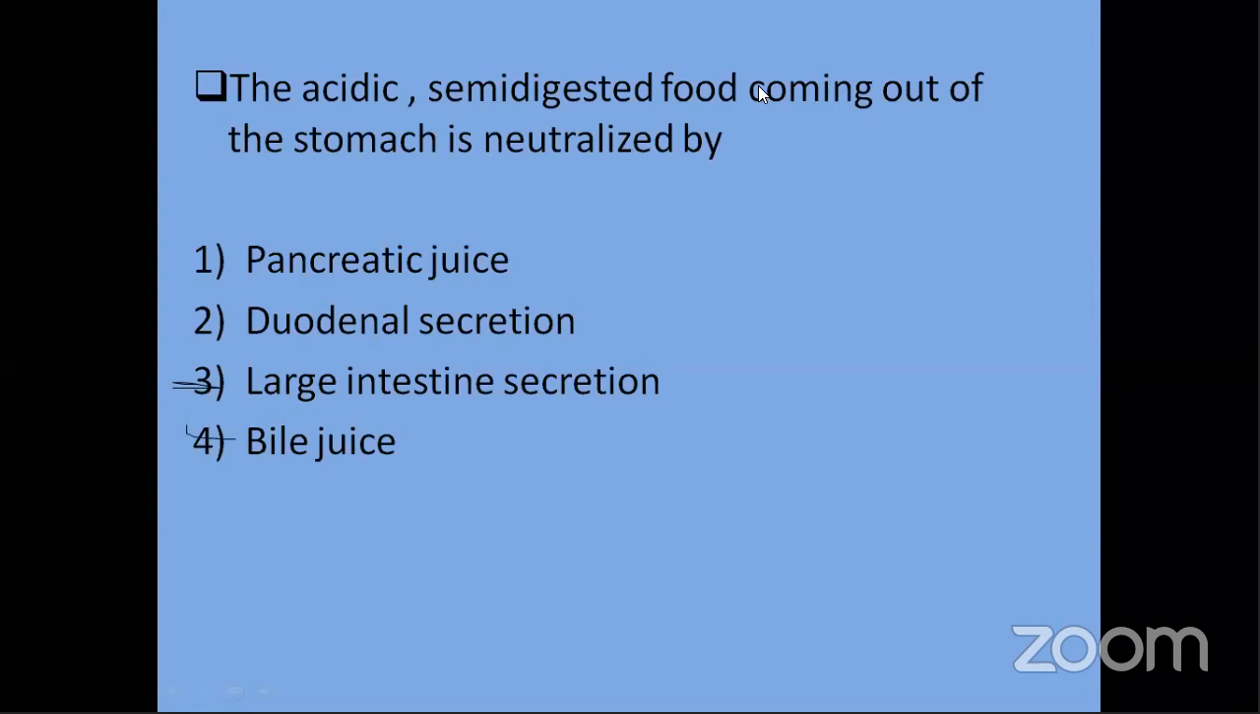Yes. It is interesting. Done. Time up. Okay, now the answer. Question, what does the question say? The acidic semi-digested food coming from the stomach is neutralized by.